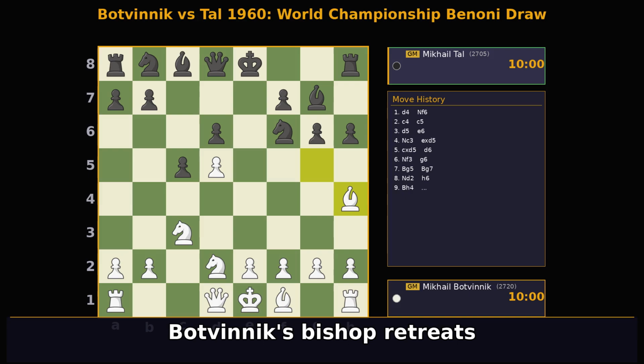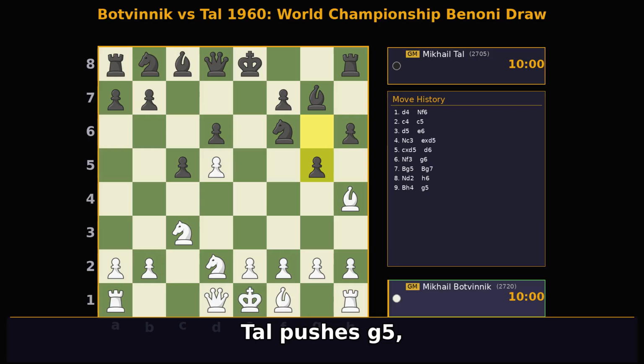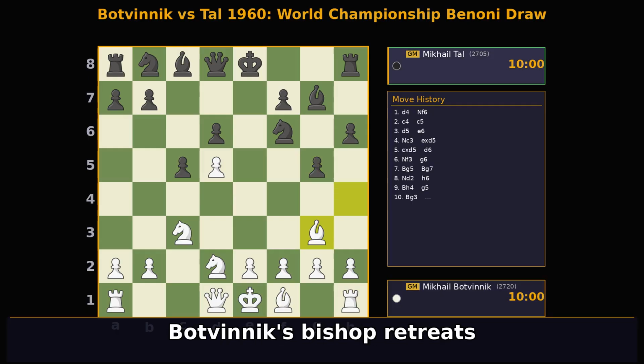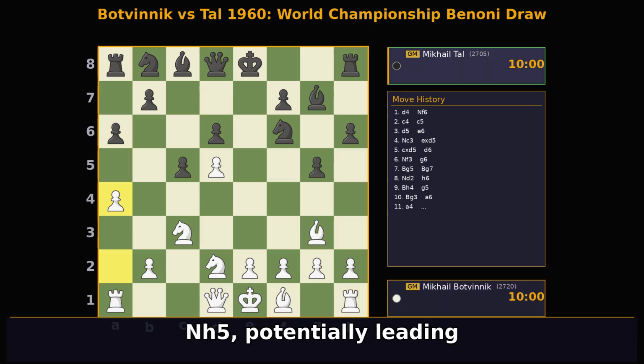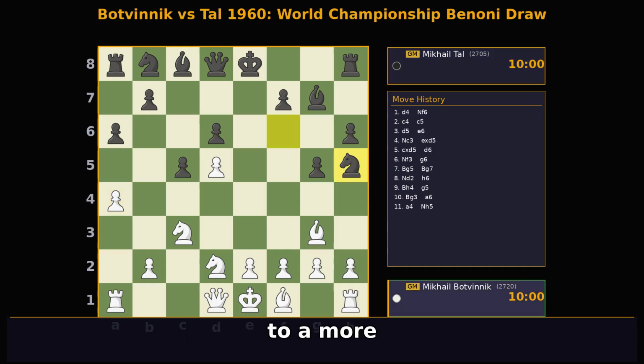Botvinnik's bishop retreats to Bh4, maintaining the pin on the knight. Tal pushes g5, aggressively driving the bishop back further and gaining space on the kingside. Botvinnik's bishop retreats to Bg3. Another option could have been a6, followed by a4 and Nh5, potentially leading to a more complex kingside fight.